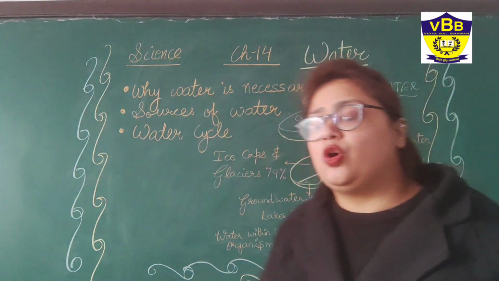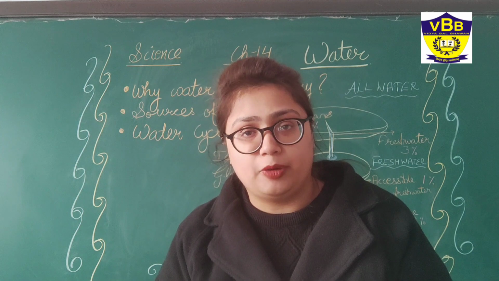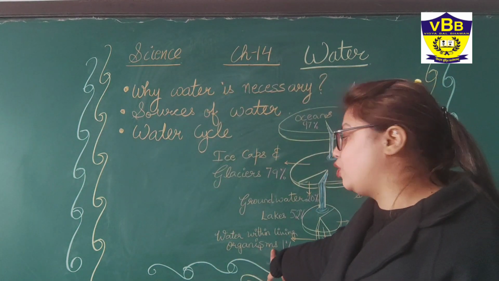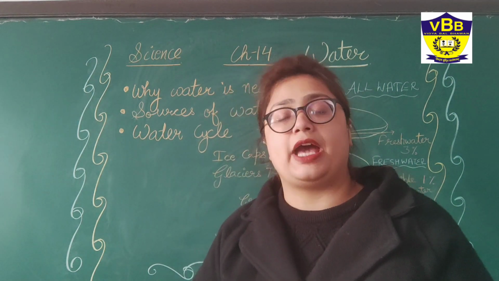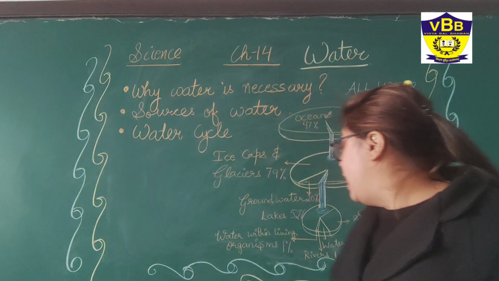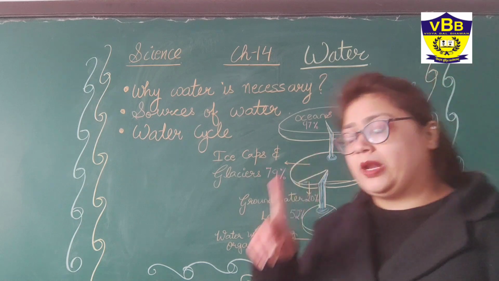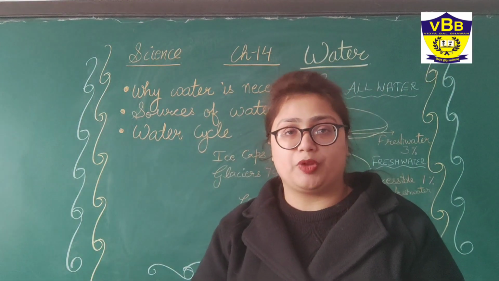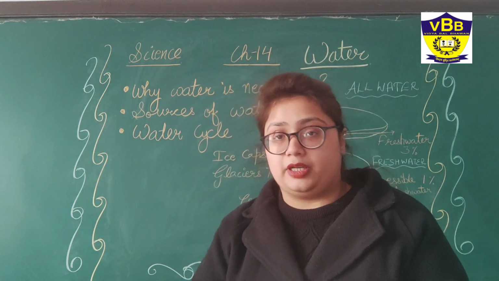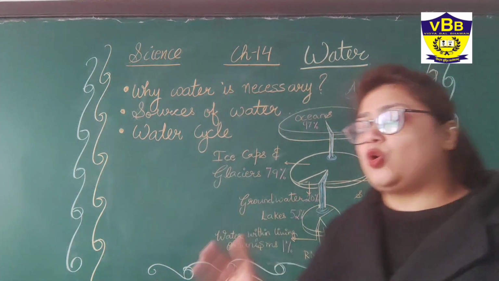And we all know we also have a little bit of water inside our body. So that water is 1% in all the living organisms, whether plants, animals or humans. And rivers also have 1%. Water vapor is also present in our environment. Okay, that is 8%.